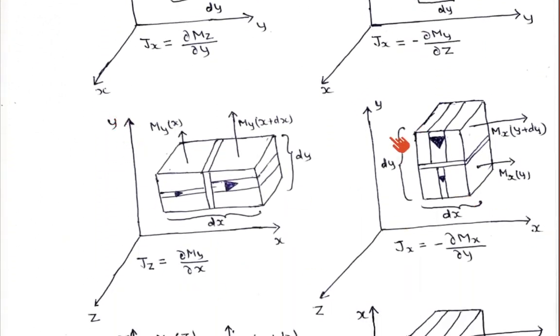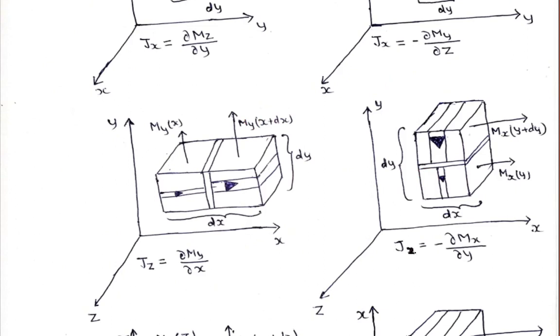In the xy plane, here we are changing the position of x, so current is flowing in the z direction, and here again we are putting two chunks at different y positions. Here it is giving magnetization in the y direction, here it will give magnetization in the x direction, and this current is flowing in minus jz, sorry. So here this is minus jz, so this should be jz.